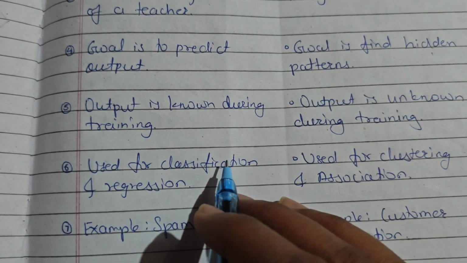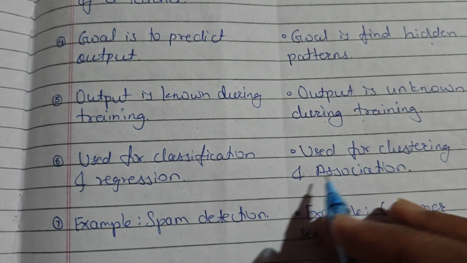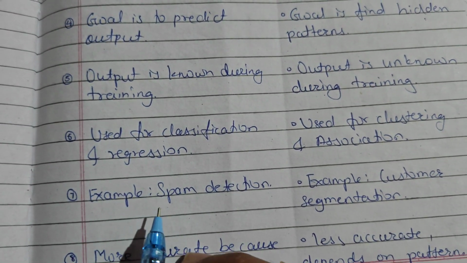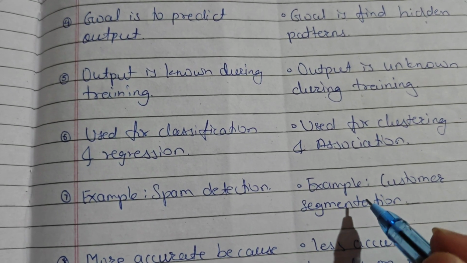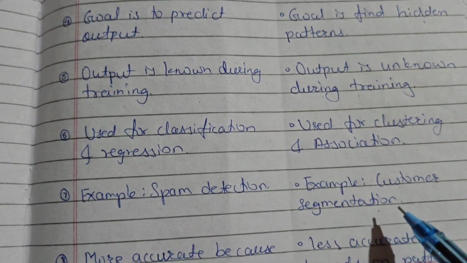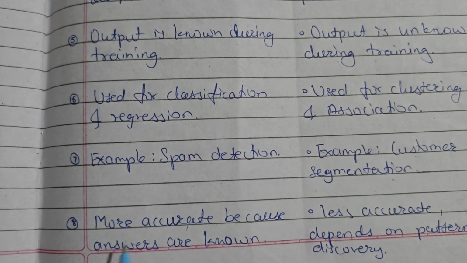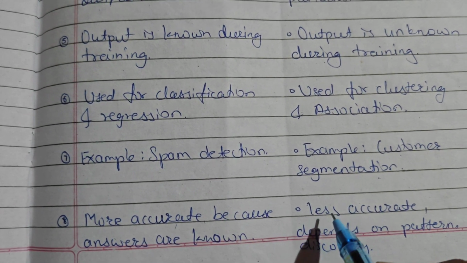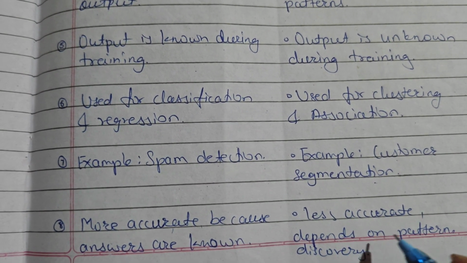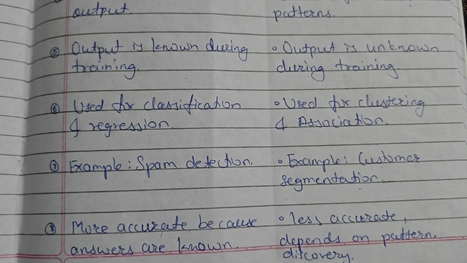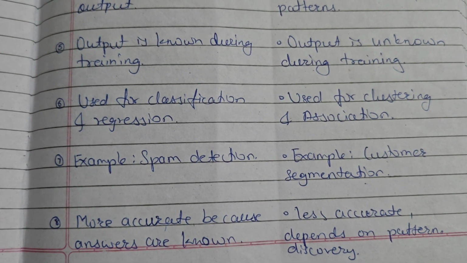Supervised is used for classification and regression; unsupervised is used for clustering and association. Example of supervised learning: spam detection. An example of unsupervised learning: customer segmentation. Supervised learning is more accurate because answers are known, and unsupervised is less accurate because it depends on pattern discovery. How our model learns from patterns.